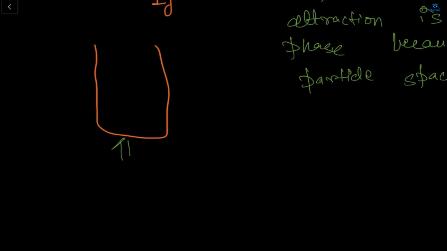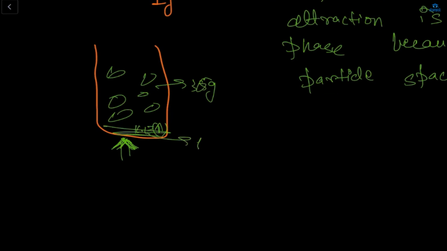Suppose we are giving heat. Then the kinetic energy will also increase, and the particles will move here and there. The 36 grams dissolved already, and the 1 gram was settled down.